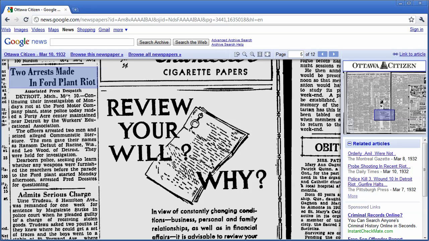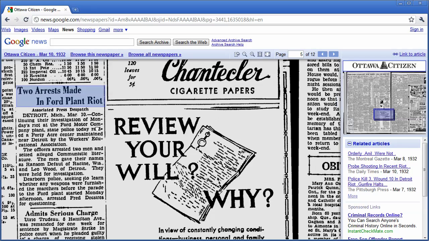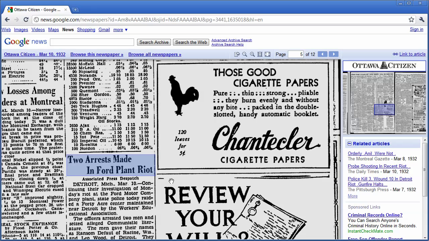So Google News is an excellent source for someone who wants to stay on top of everything recent and current, or for somebody who wants to find in-depth coverage and research without having to go and find the microfilms of all the old newspapers. So Google News is a great way to stay informed, and it's a great way to research.